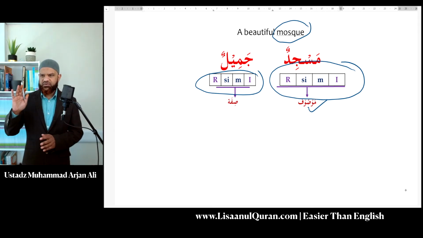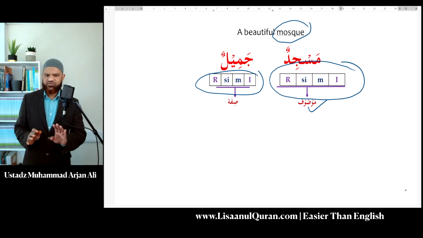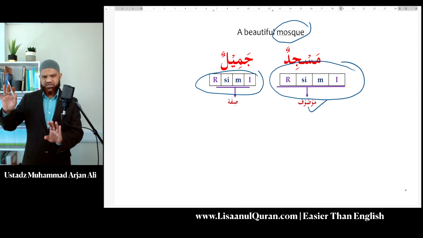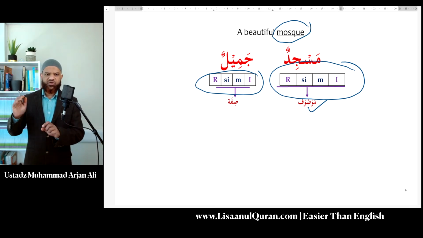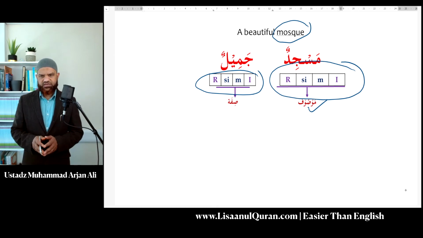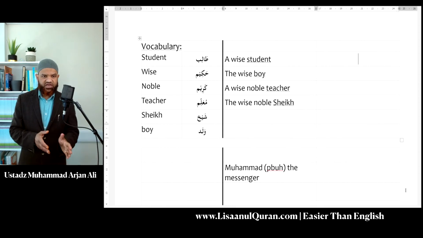So the noun being described will come first, followed by descriptions 1, 2, 3, or 4, as many as you want. And all the four properties of the description will match what is there as far as the noun being described is concerned. And that's all there is in forming descriptive phrases in Arabic. We have some vocabulary here for you on the left hand side, and I also have some descriptive phrases in English which you can see.